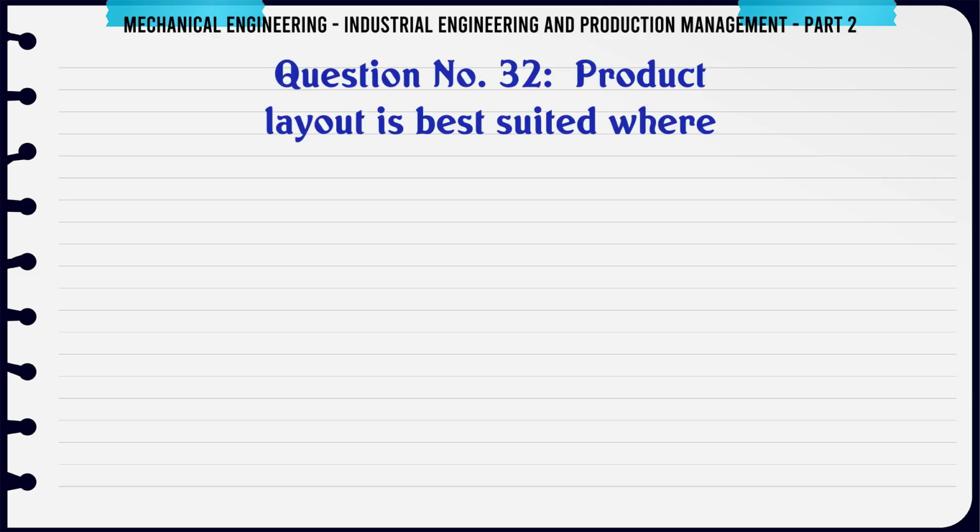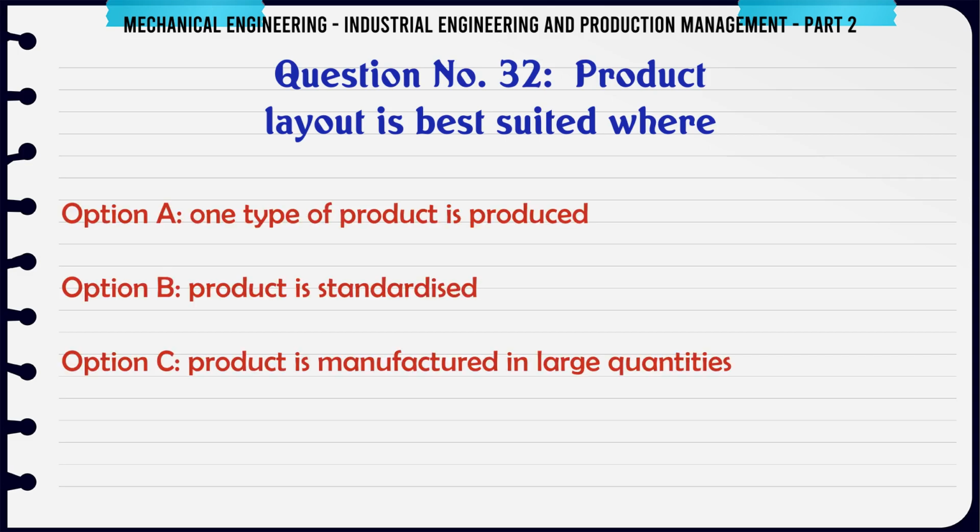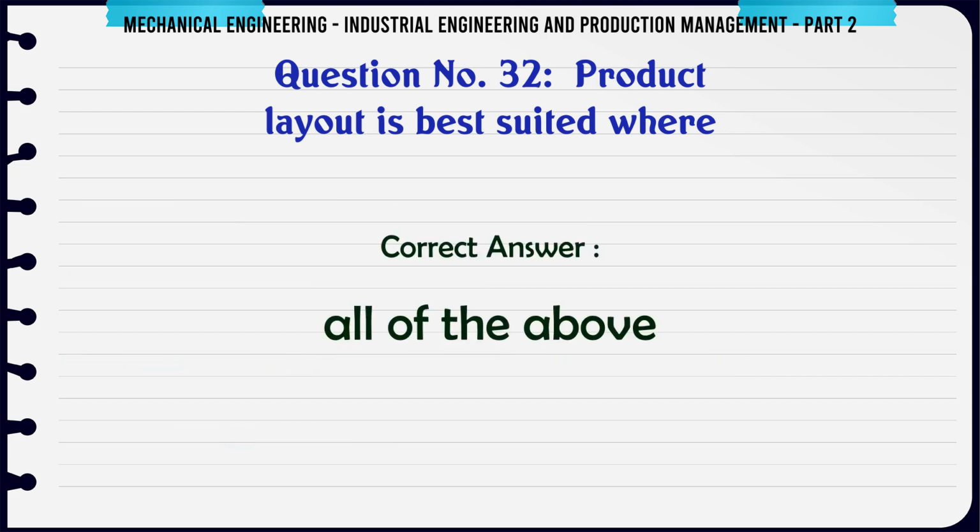Product layout is best suited where A. One type of product is produced. B. Product is standardized. C. Product is manufactured in large quantities. D. All of the above. The correct answer is all of the above.